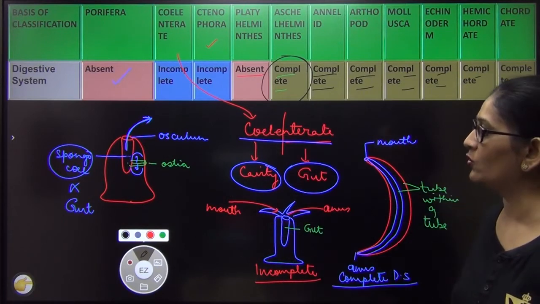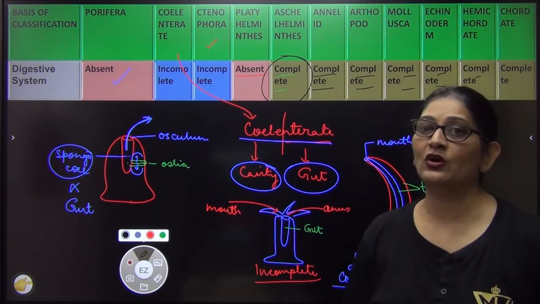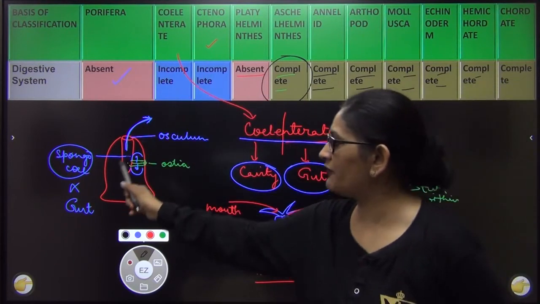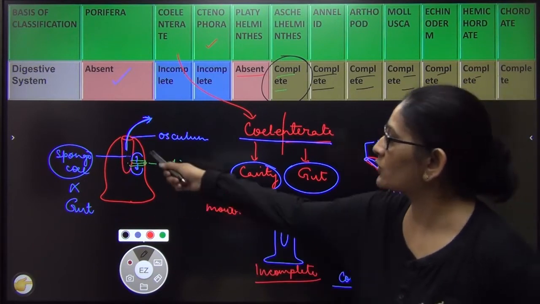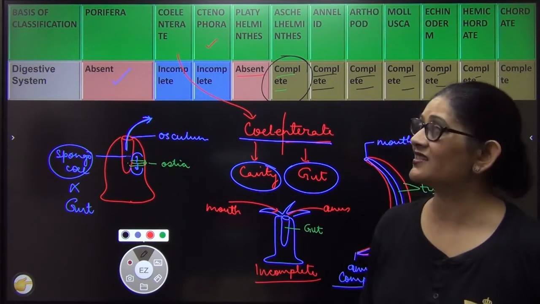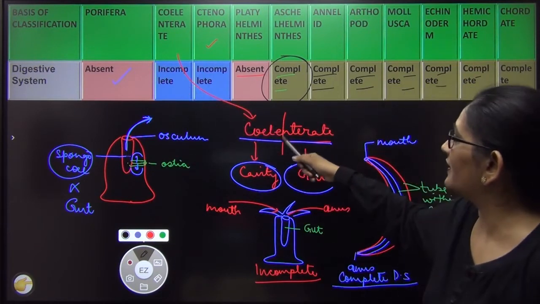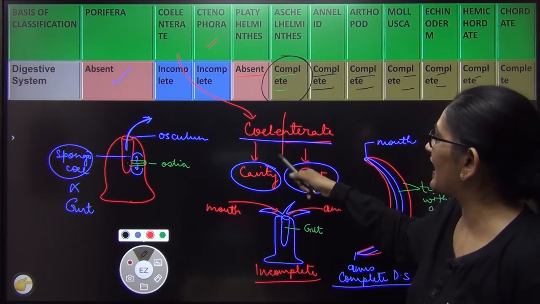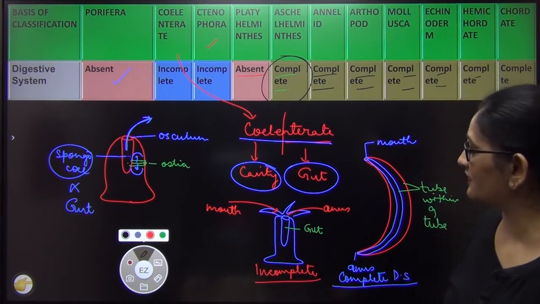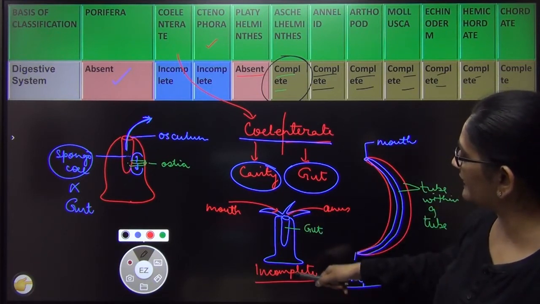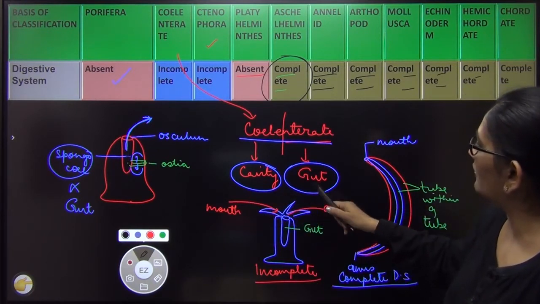So let us have a look once again. I am teaching you about the digestive system. In Porifera, since all the cells digest their own food individually, there is no common system called the digestive system. Coelenterate, the name itself says coelo means cavity, enteron means gut. These are the first organisms where we have a digestive system, but it is incomplete. There is a single opening for mouth and anus.